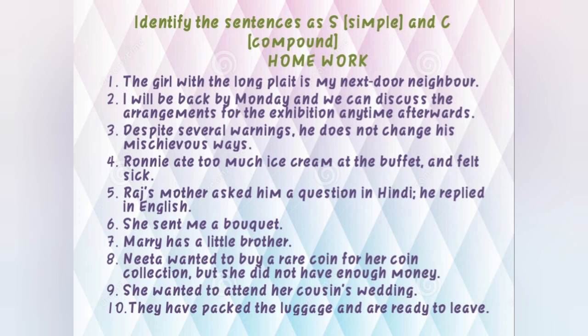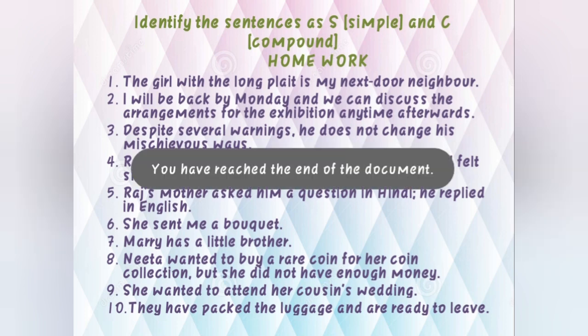So in a simple sentence you will not get any conjunction. In a compound sentence you will get a FANBOYS conjunction, otherwise a semicolon or comma, but both sentences should be independent. Okay, simple also independent. So I hope you can do this.